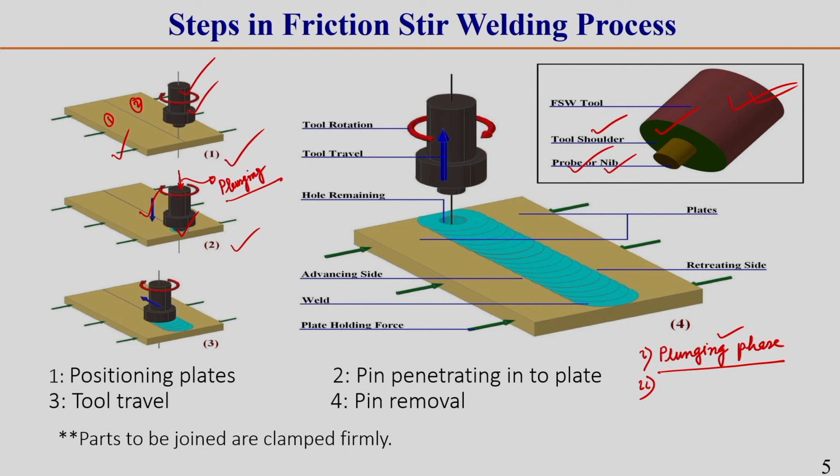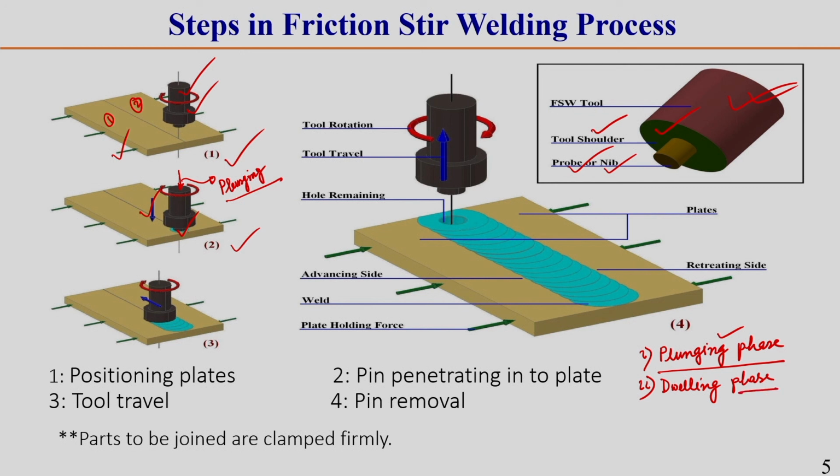So, this phase is called the dwelling phase. In the dwelling phase, the tool contact surface with the workpiece remains in the same plunge location, and we rotate this tool during this contact time for a particular time. This time also depends on the material type and tool shoulder size. Generally the dwelling time can vary from 5 seconds to around 20 or 30 seconds. This you should keep in mind.